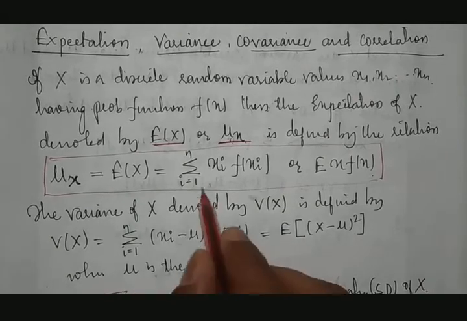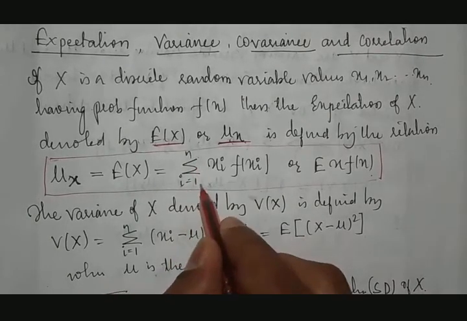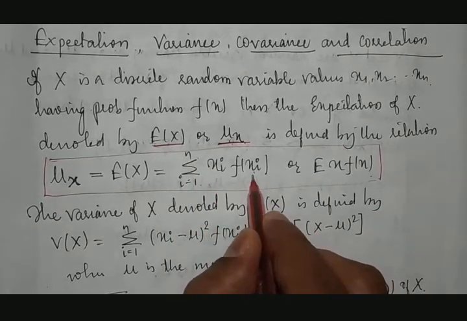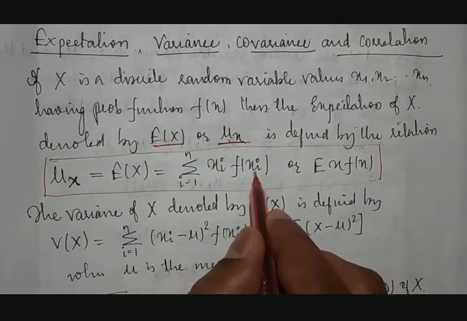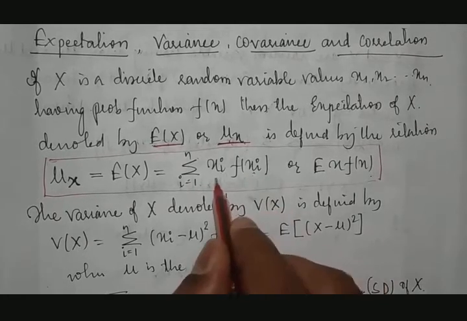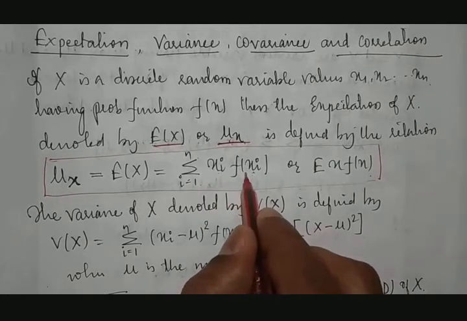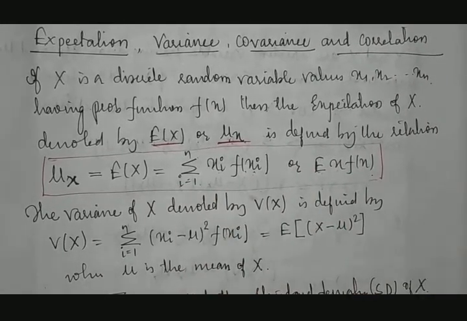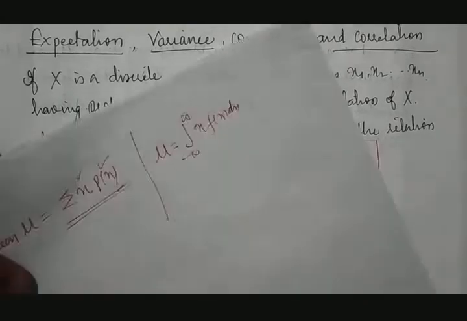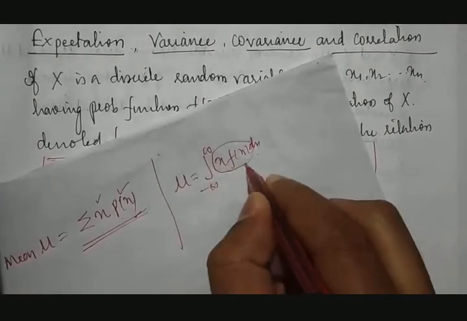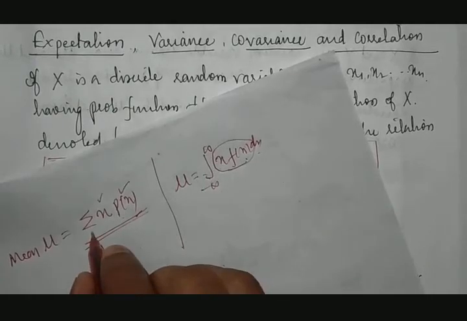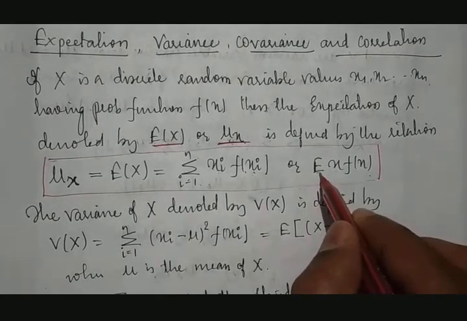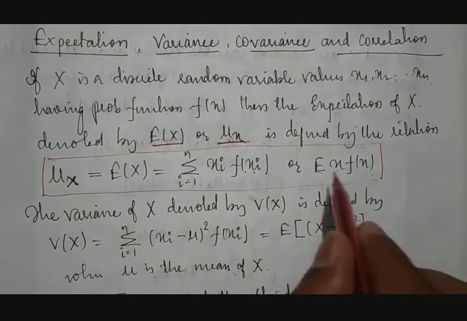So here we can see summation from i equal to 1 to n of x into f of x. But since it is related only with i means x, we take xi f of xi, or we can call it E of x into f of x. Either integration or summation can be taken, but instead of that, E is nothing but expectation of this.